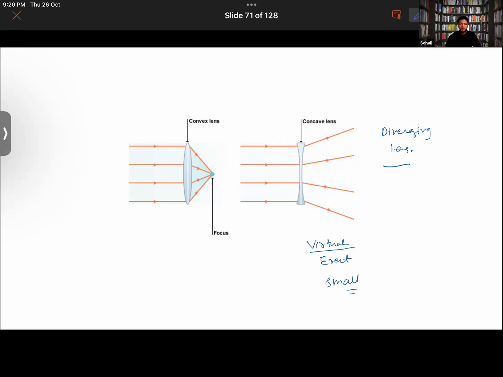Now, who will tell me which mirror is called a diverging mirror? Convex mirror, that is correct. Look, you have a convex mirror like this.